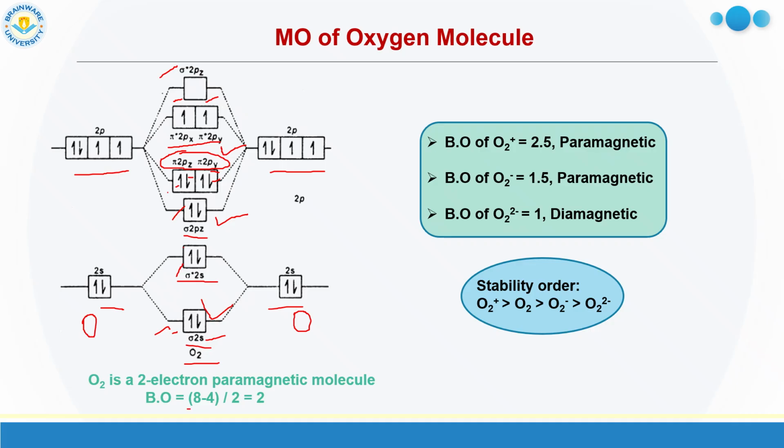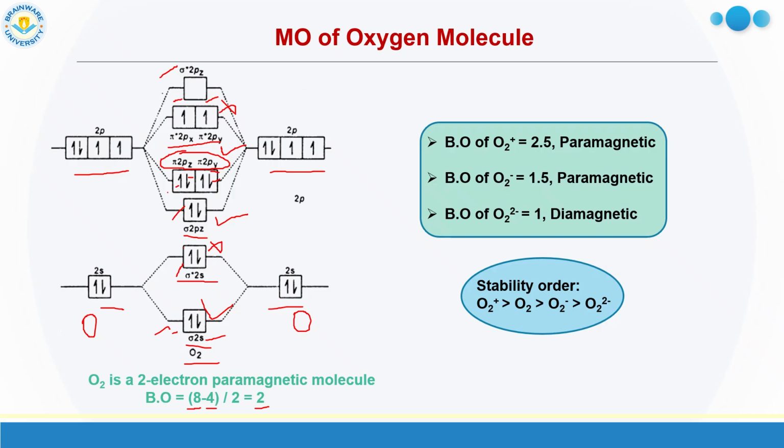So 8 are the bonding electrons. Anti-bonding, which are anti-bonding, I am giving cross sign. So sigma star 2s and pi star 2py 2pz. So total is 4. So 8 minus 4 by 2. What we are getting? 2. So bond order is 2. As we know, oxygen is double bonded. There is a double bond present between the two oxygen atoms.